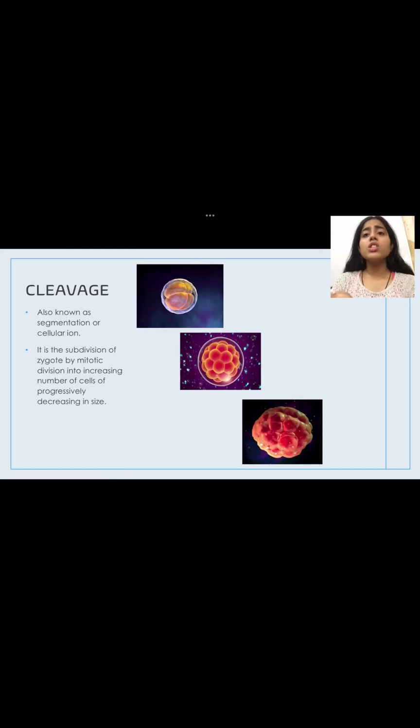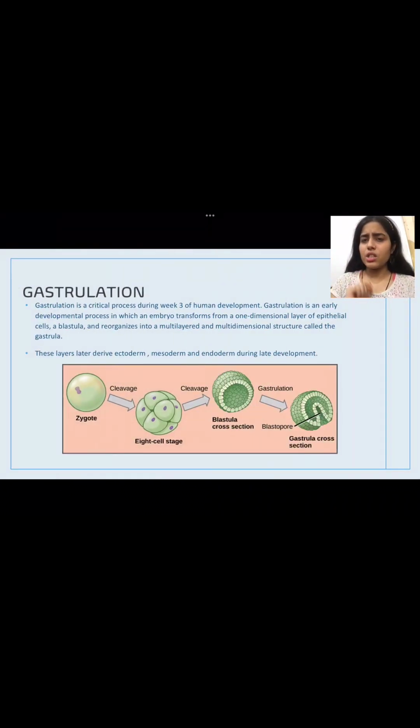This subdivision results in an increase in the number of cells but a decrease in their size. The size progressively decreases, and the cells are not differentiated or separated. They are part of a single cell, but they are cleaved only, not divided. That is the difference between cleavage and division. After that, gastrulation takes place. It takes place in the 3rd week of human development.